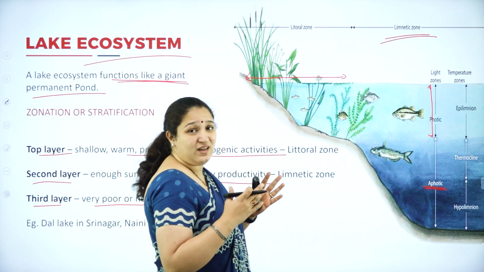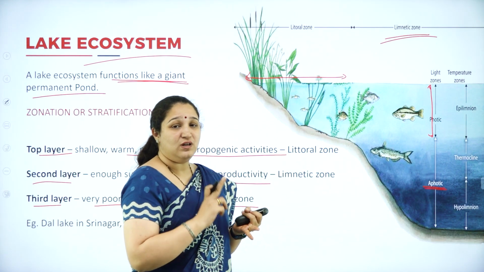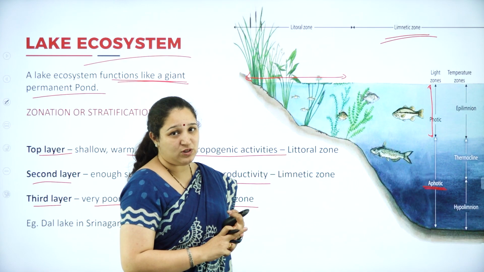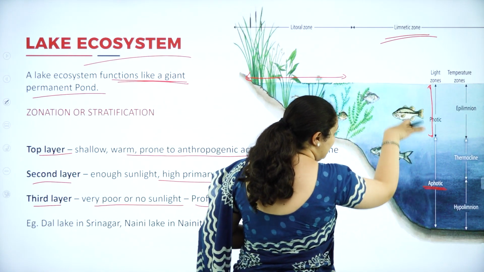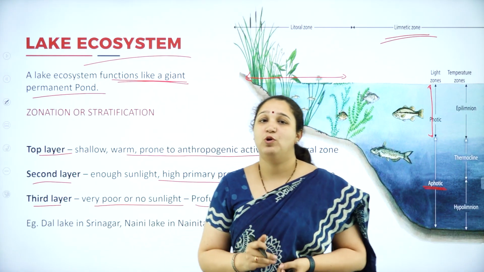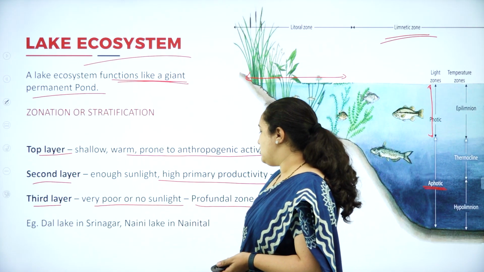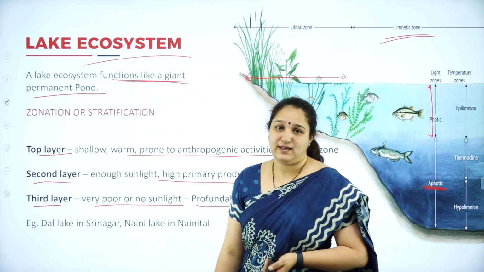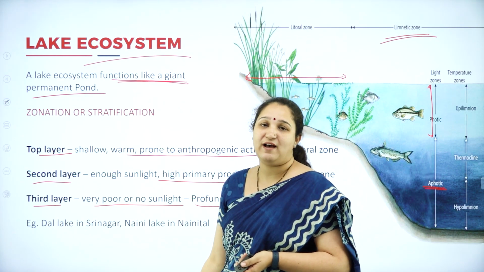Okay, so these are the different types of zones which are present: limnetic zone, littoral zone, and the profundal zone. First we have the littoral zone, then the limnetic zone, and deep below, where there is no sunlight, we call it the profundal zone. For example, we have Dal Lake of Srinagar and Naini Lake of Nainital. Okay, so these are some of the lake ecosystems which we have in India.